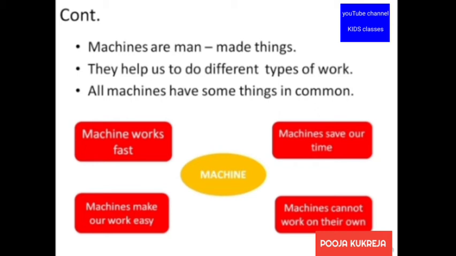So the fourth common thing in machines is that machines cannot work on their own. For this also, let's take one example related to the car only. Is it possible to drive a car without a driver? No. So that means machines cannot work on their own.